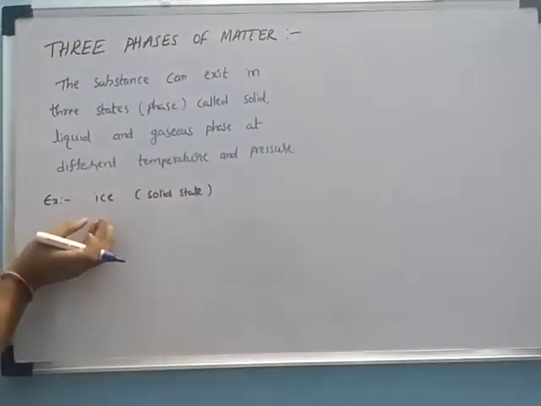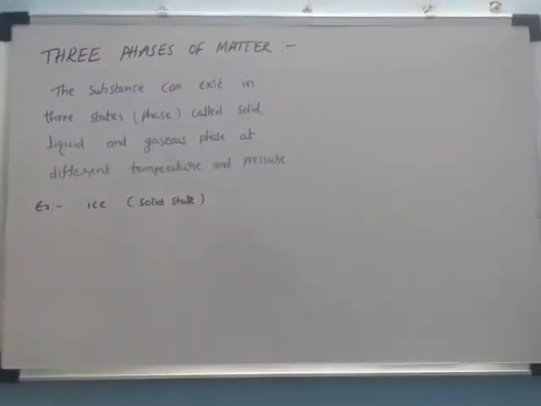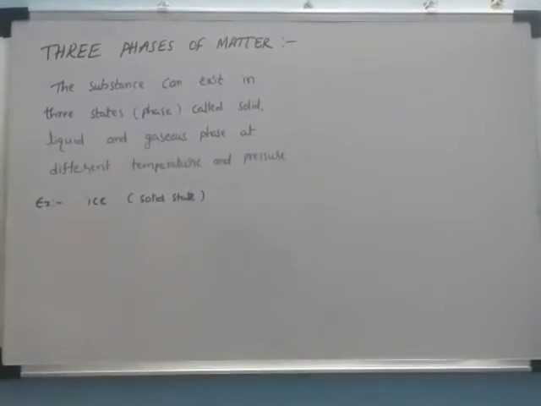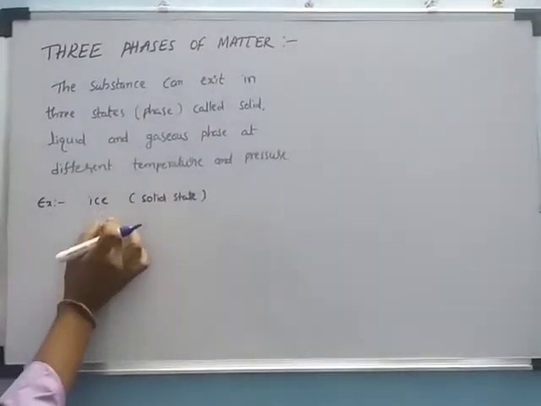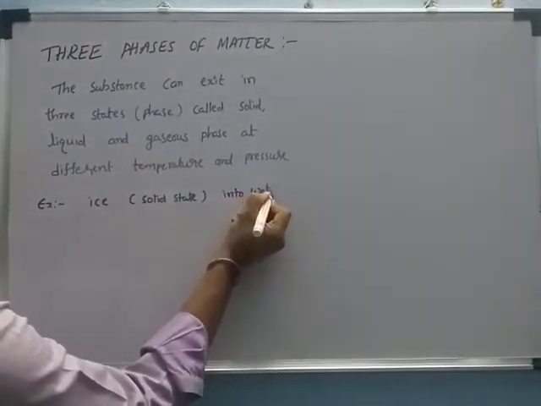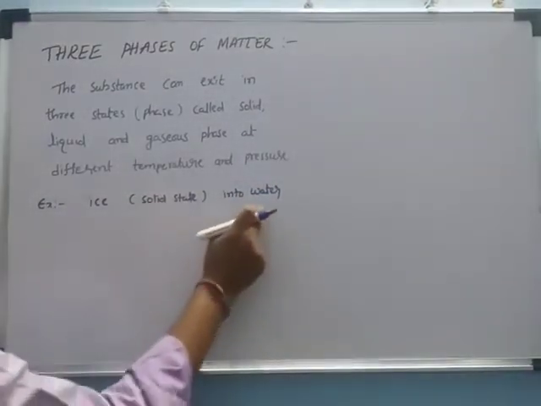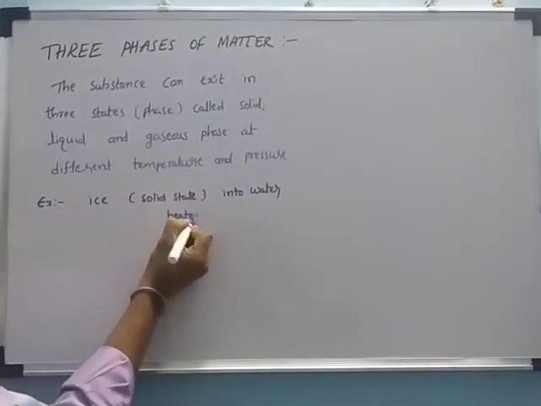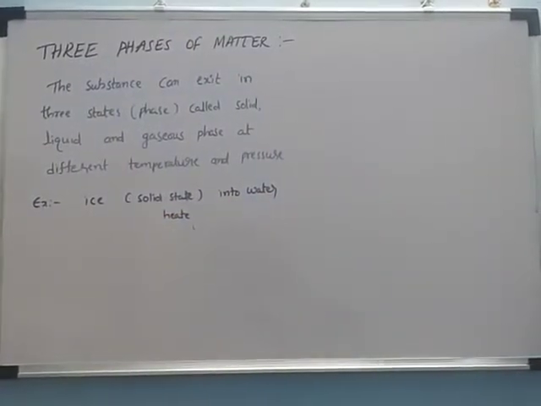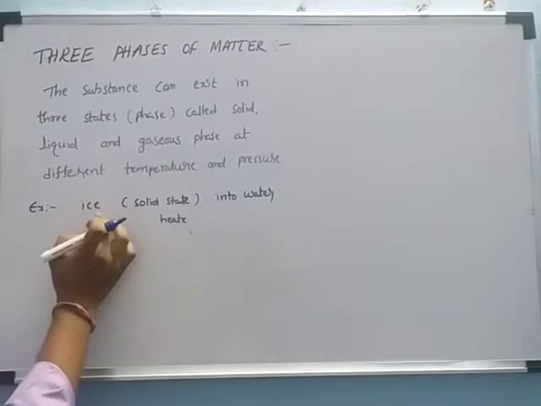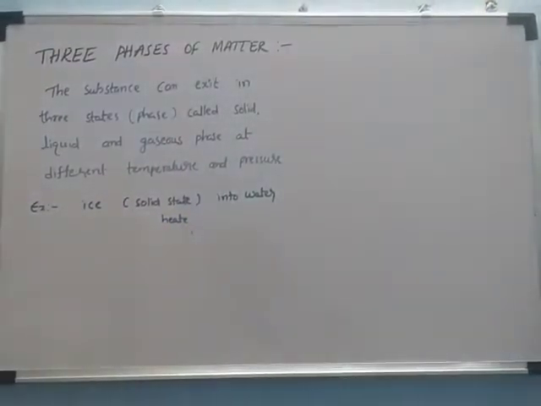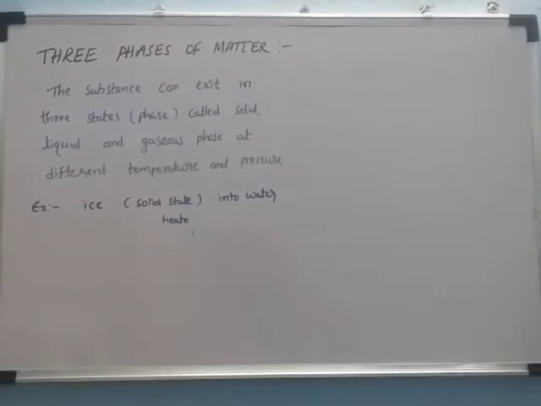Now heat is supplied to this ice, and it slowly melts. The ice is converted into water. When we apply the heat, it slowly melts and ice converts to water.